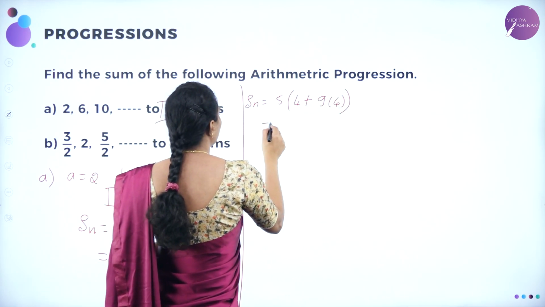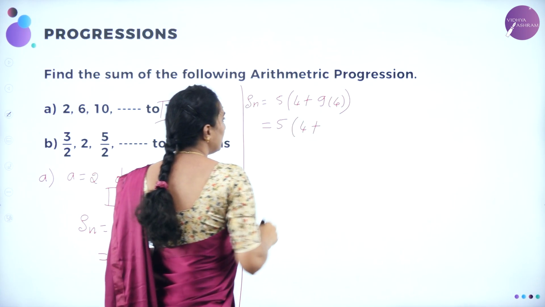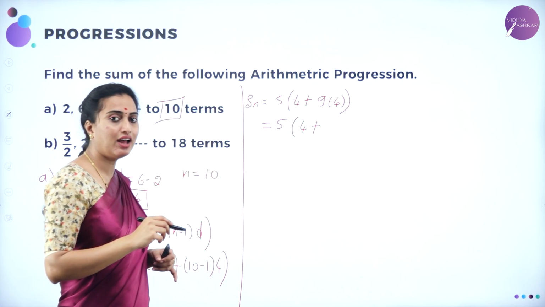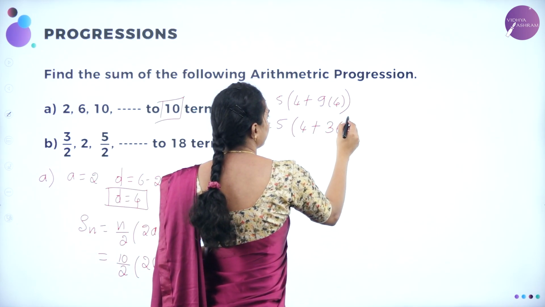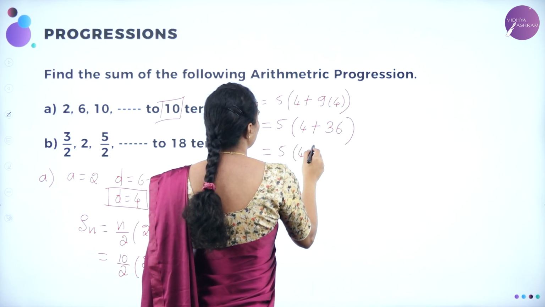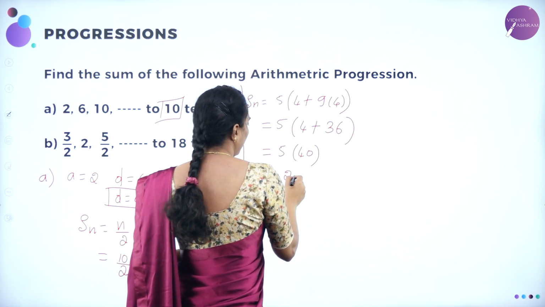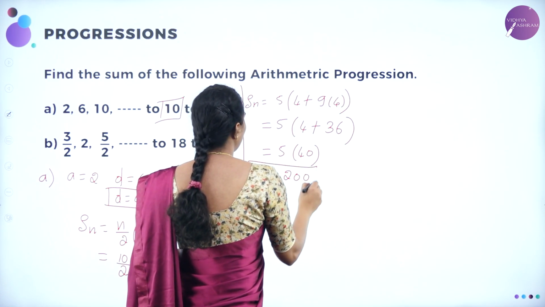So therefore, Sn is equal to 5 into 4 plus 9 4s are 36. Which implies 5 into 40. So 5 4s are 20, which is 200. So Sn is equal to 200.